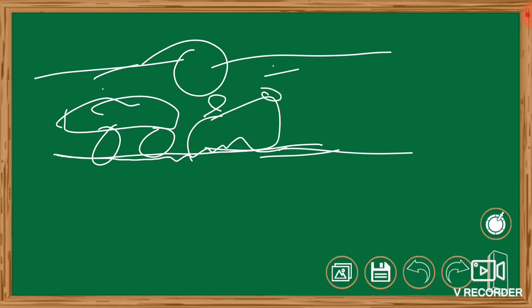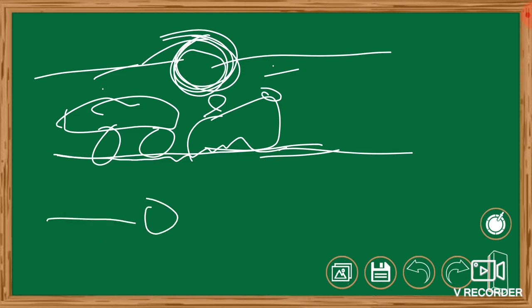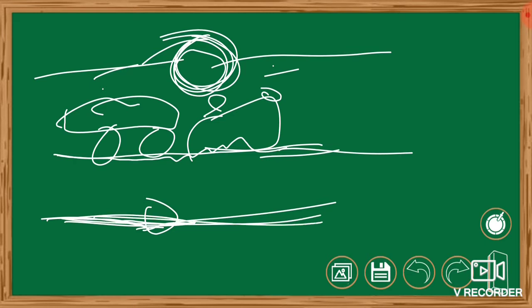So this is why there is a gap between the two tracks. Because of the expansion, this gap is filled by the expansion of the metal.